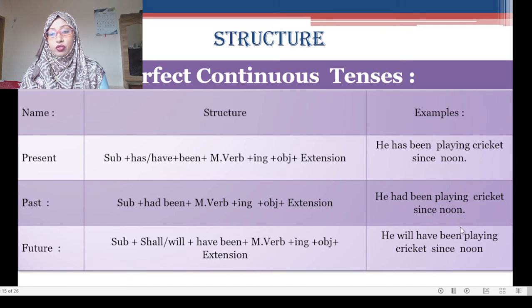If we use for here, then the answer will be, suppose, for 2 hours, for 3 hours, for 2 days. So if the time is indefinite, then you will have to use for. He will have been playing cricket since noon.